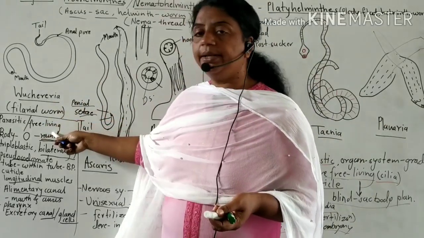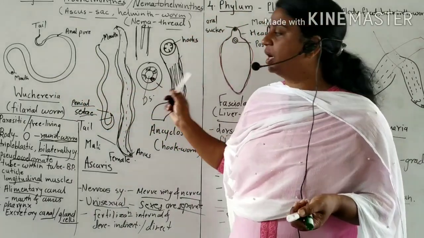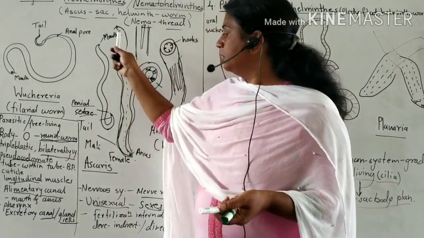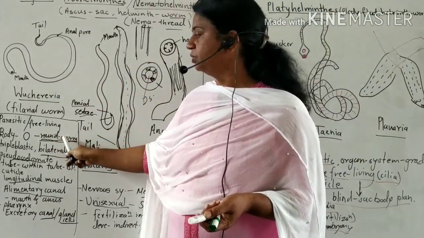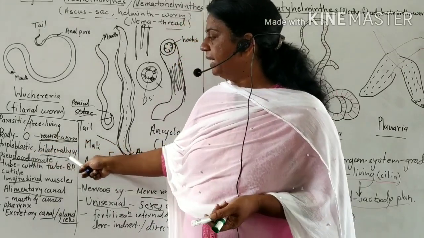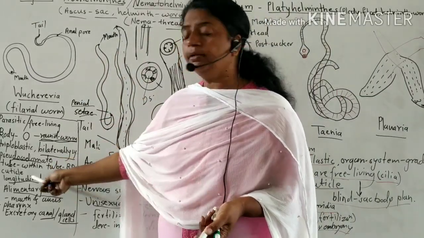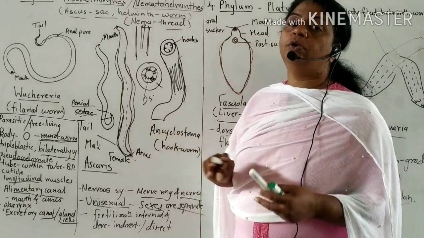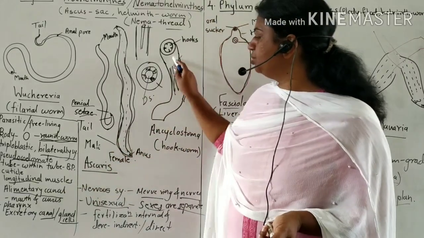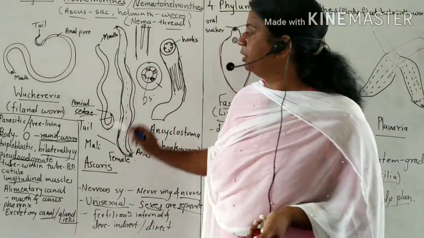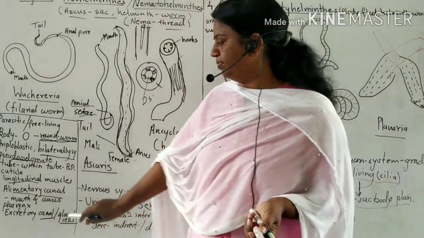These are mostly parasitic, some are free living. These are parasitic, with human hosts. The body is long, cylindrical, thread-like. When we take the TS or cross section, they are round, so they are called roundworms. Triploblastic, bilateral symmetry, pseudocoelomate. Only one phylum is pseudocoelomate. Tube within a tube plan. The body is covered by cuticle, so the body is not digested by human digestive enzymes. They have longitudinal muscles. Circular muscles are absent. The alimentary canal is complete, with the mouth at one end and the anus at the other.